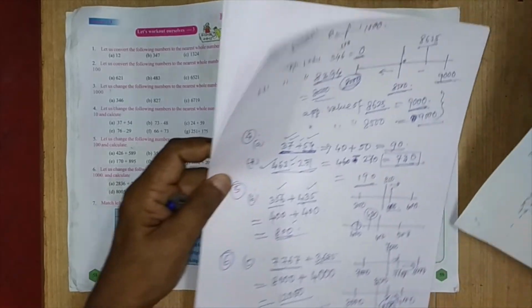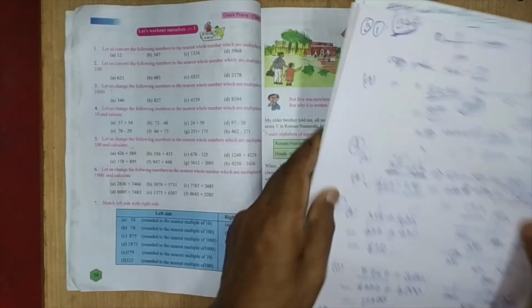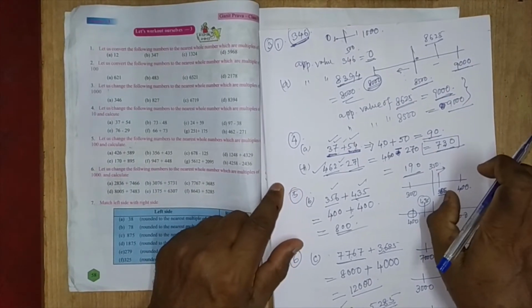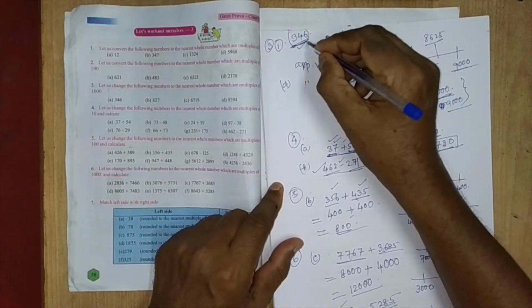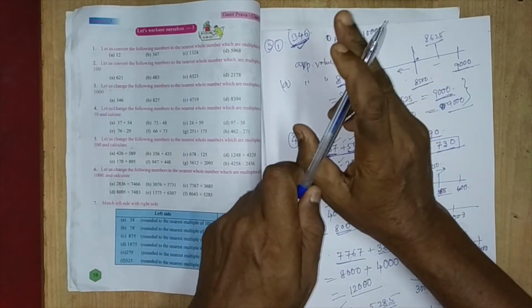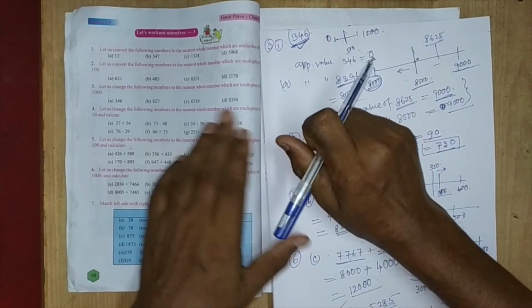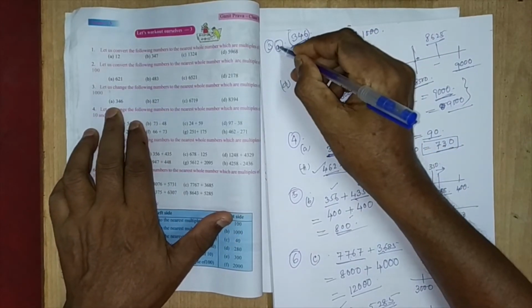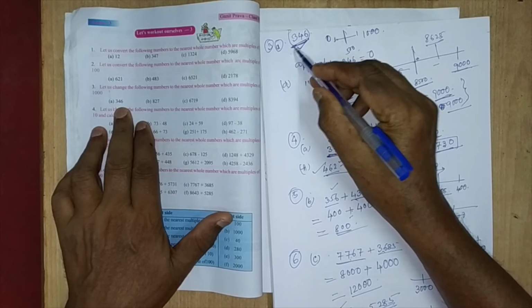Next, how can we find the nearer values of numbers when the approximation is in terms of 1000, when we choose multiples of thousands? Question number 3a is 346.